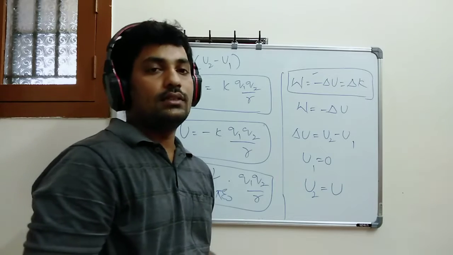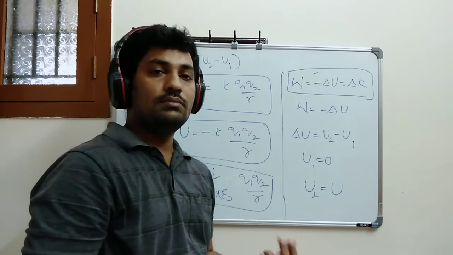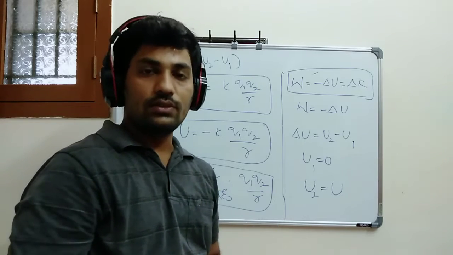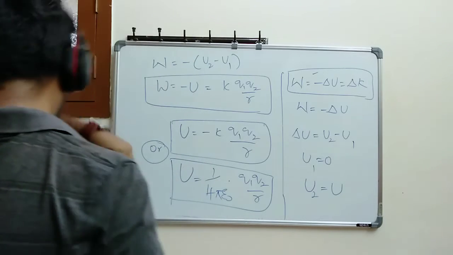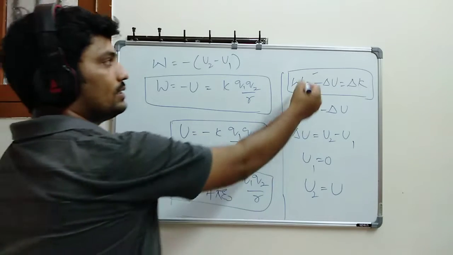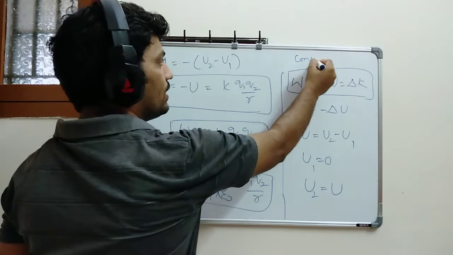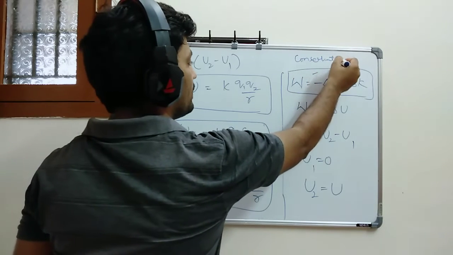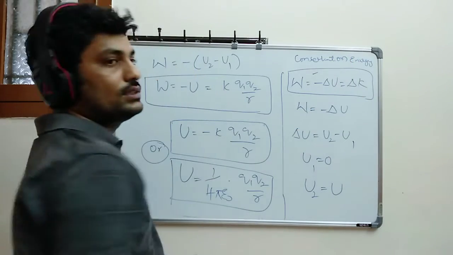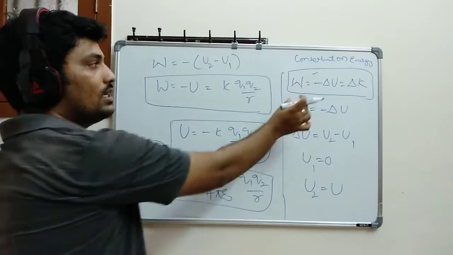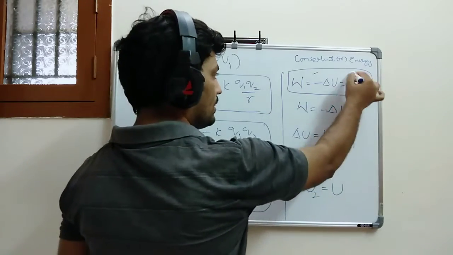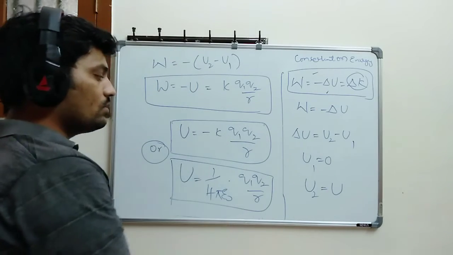Okay. Next, the potential energy between multiple charges. If I take multiple charges, what are the changes you are going to find? That we are going to discuss now. So take down the notes here. This is very important. I have taken this from the conservation of energy, which you might have studied in first year. From there I am taking the relation work done is equal to minus change in potential energy. I am not taking the kinetic energy here, only the potential energy.